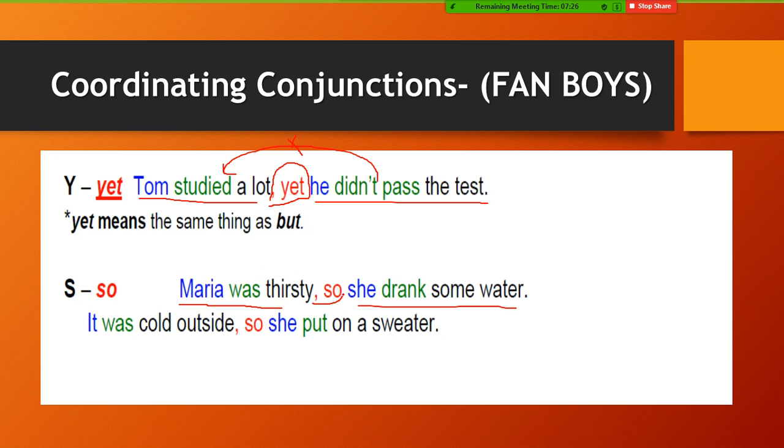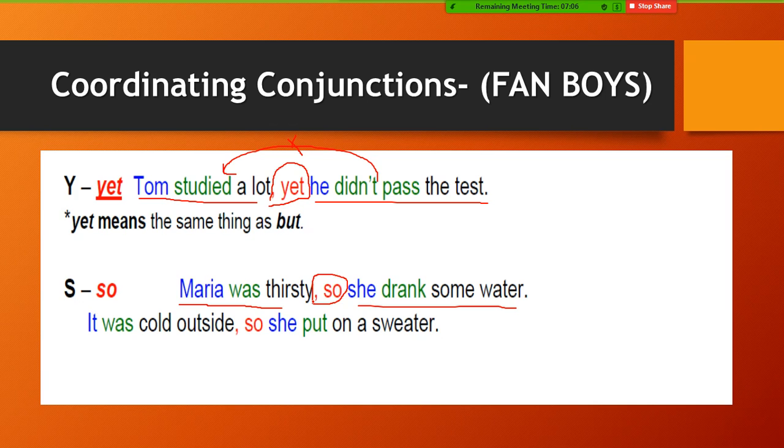This means that so can be used. We can exchange it with for, but we will swap the sentences, because for gives the reason, and so gives the result.